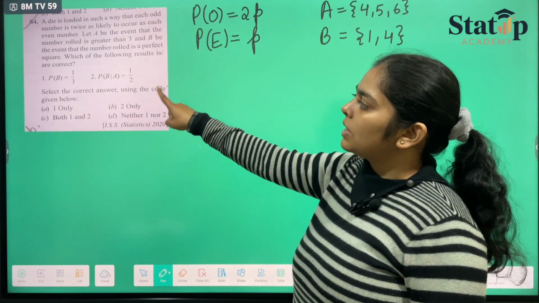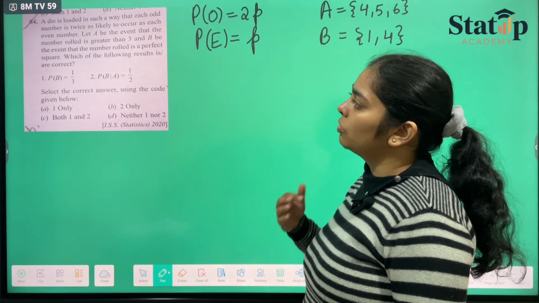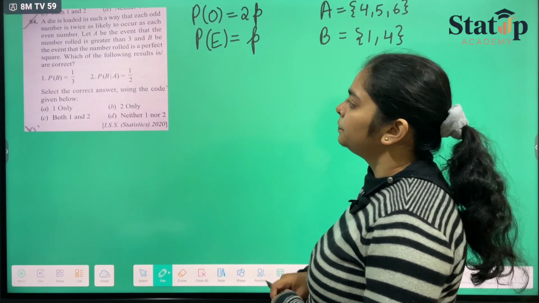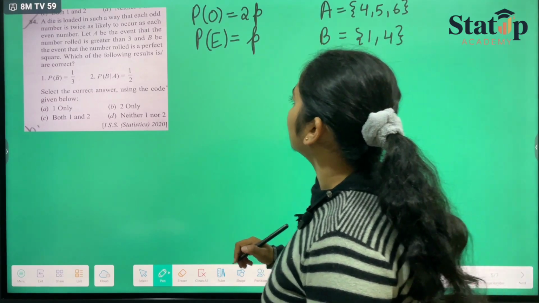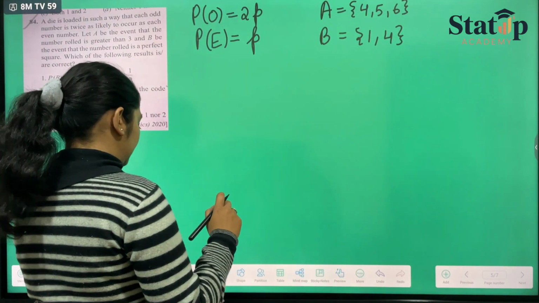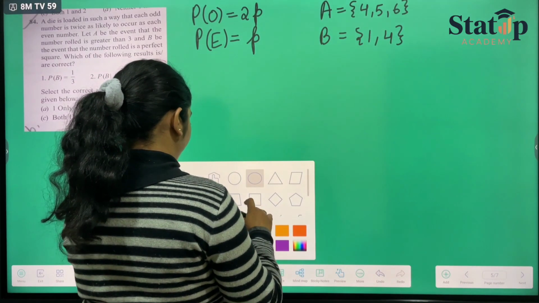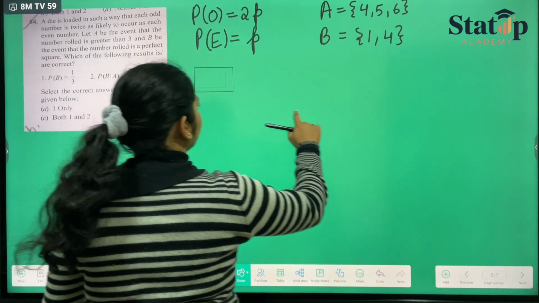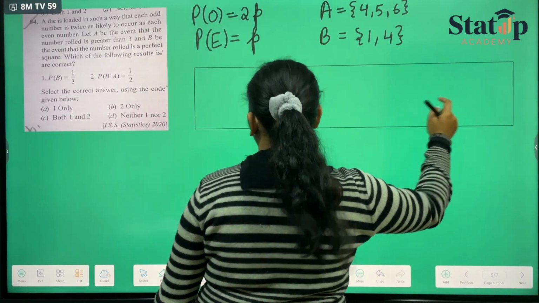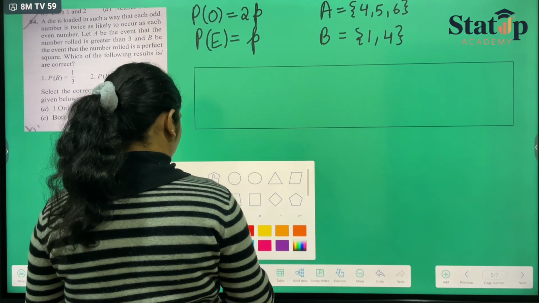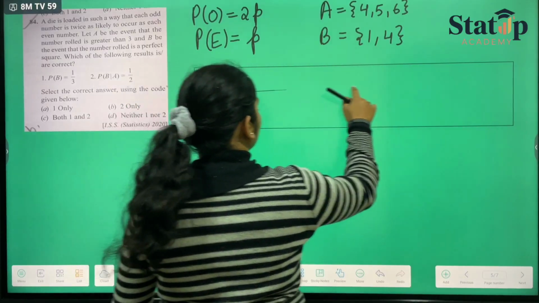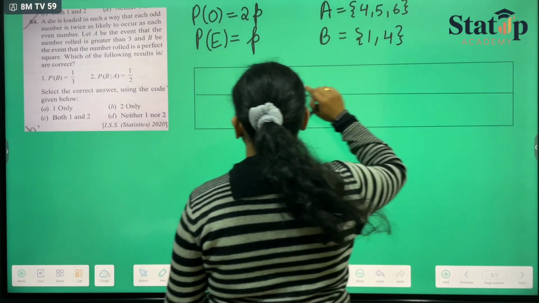Now they have given us two results and asked us which one is correct or not. If we take the first result, before that let us draw this probability chart.